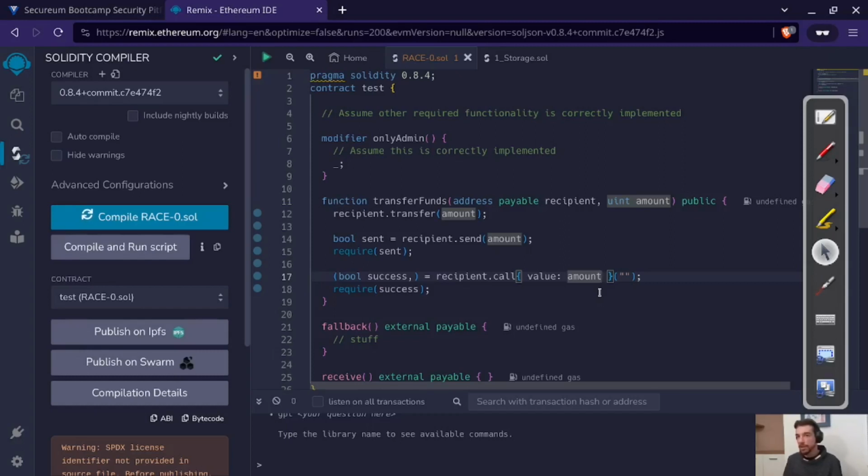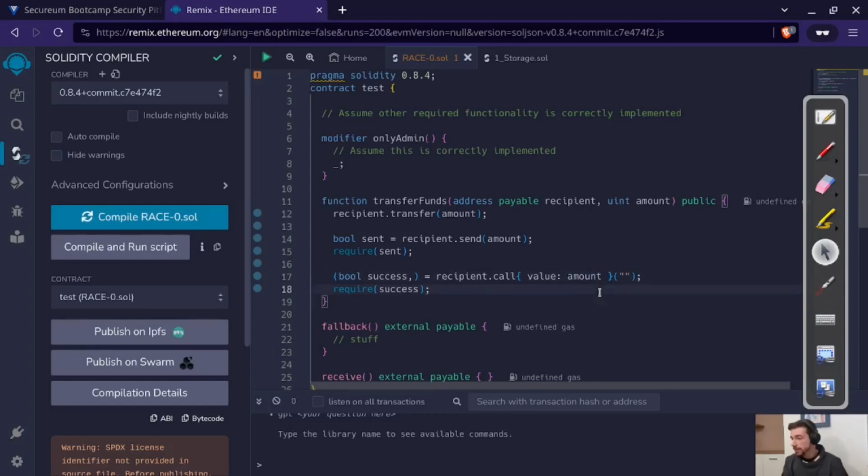But otherwise, all of the other gas is being sent to the callee. To mimic the behavior that a transfer and send has, we can basically also here not only set a value, but also set a gas amount. So we could set like 2,300 gas, which would mimic the behavior of the above functions, but we don't want that because that would be problematic.